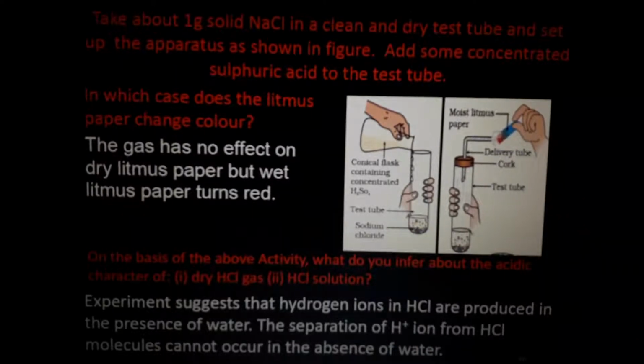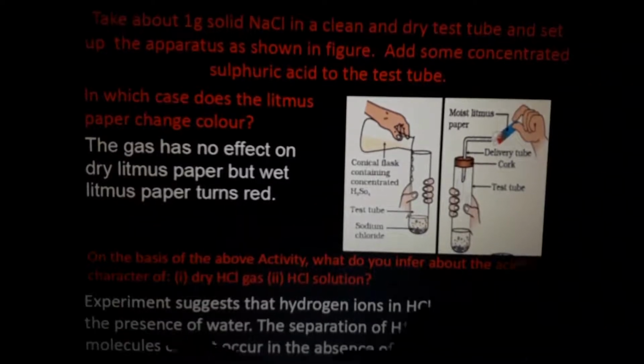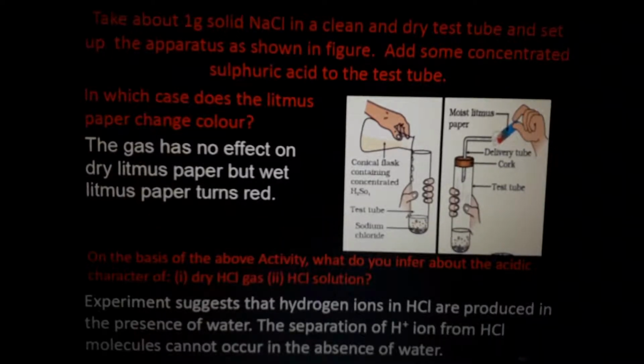Notes I will give, just to read. For you to understand, I am just explaining it one time. So this experiment suggests that hydrogen ions in HCl are produced in the presence of water only. Only in the presence of water, the color change will happen. Because we are dipping this litmus paper into acidic solution, that solution contains water with acid. That's why it is showing red color.